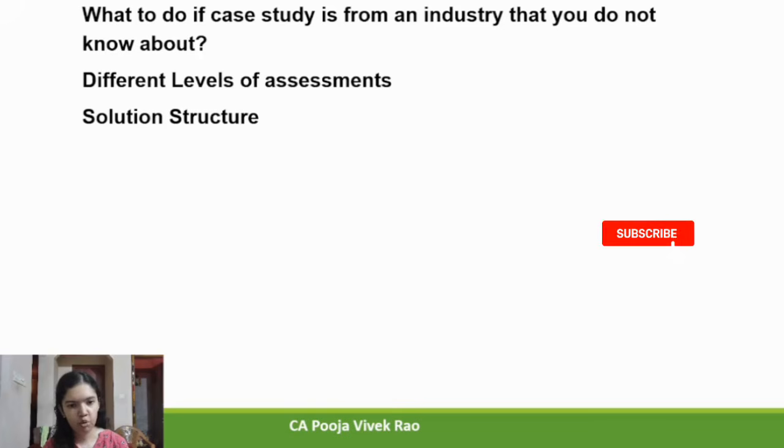Step number 3, root cause analysis. Don't just identify the problem, analyze why it happened and focus on the underlying issues. Example, system gaps, lack of control and not just the error itself. Then step number 4 is recommendation. Suggest practical solutions to fix the root cause. The recommendation should help prevent the recurrence of the issue, that is, better checks, controls, etc.